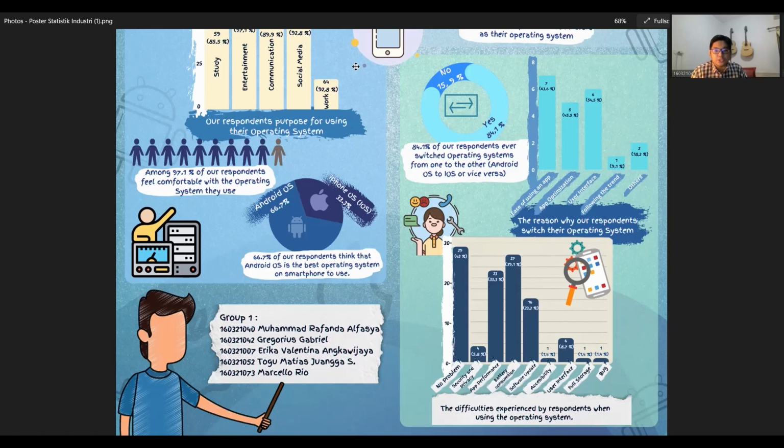And just like the previous data, we chose to use a bar chart here because we think that when there are more than three options of answer, it'll be more effective for the reader to know what the maker thinks and wants to tell you about.